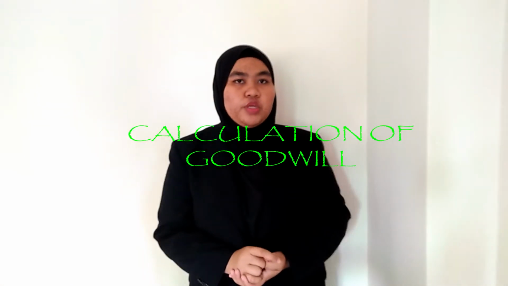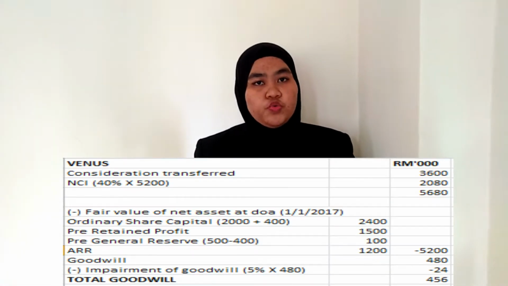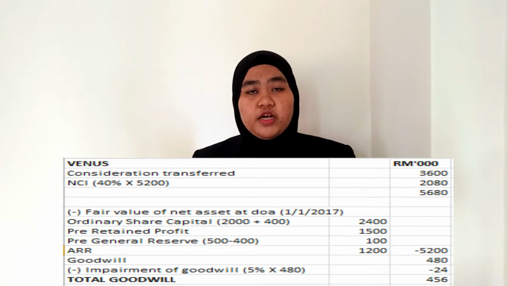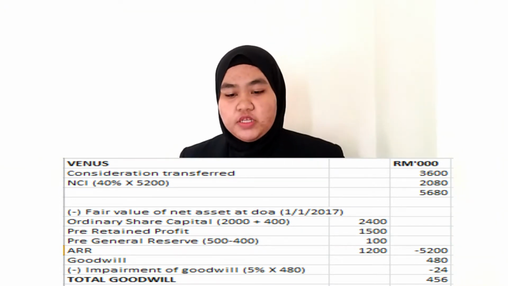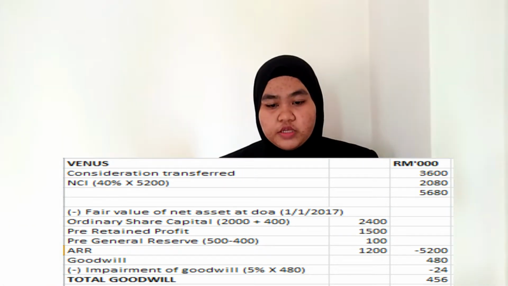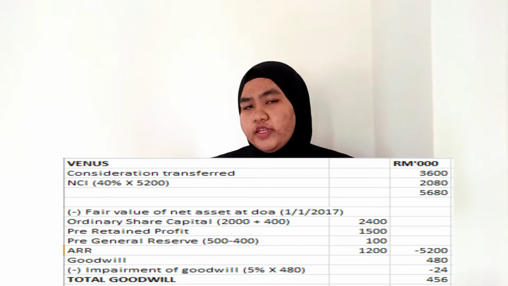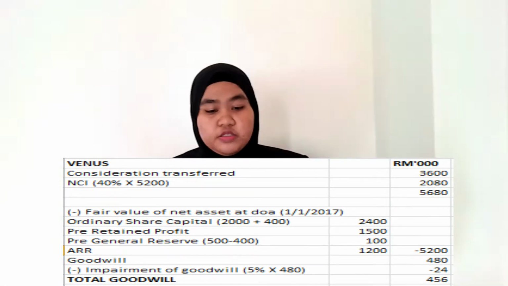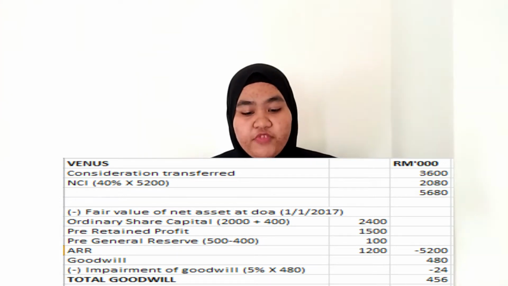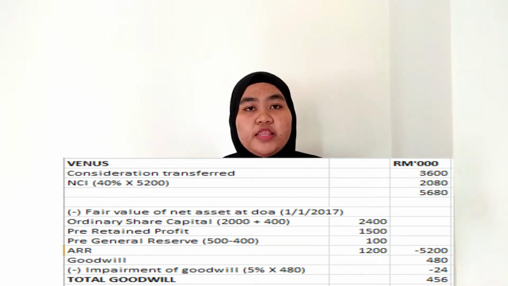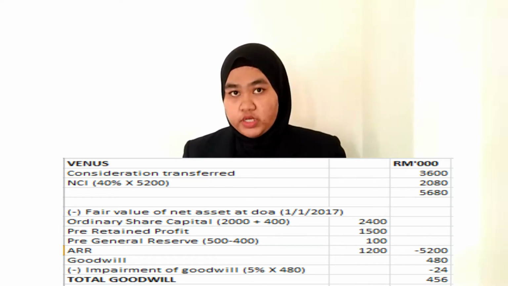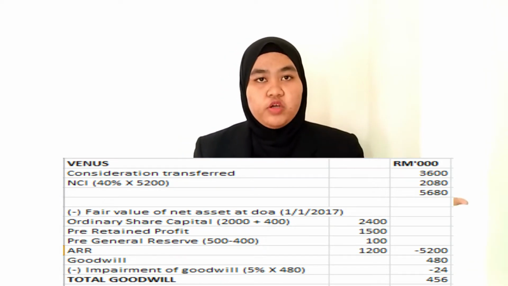Okay, next we go into the calculation of the goodwill of the parent towards their subsidiary. Alright, the first subsidiary is Venus. The consideration transferred by the parent to the subsidiary is 3,600, which is fully in cash. So the NCI that we presented before is 40%. The fair value of the net asset of Venus is 5,200. Transactions that we record under fair value of net asset are any transactions that occur at the date of the acquisition and before the acquisition.